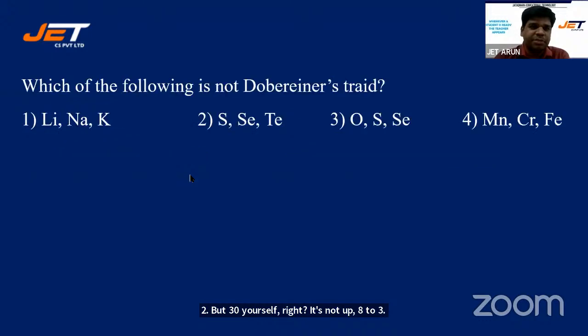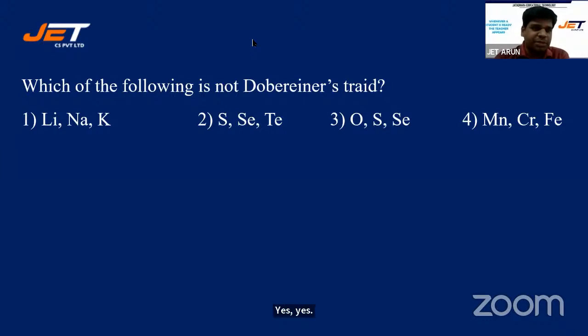Here's the next question. Which of the following is not Dobereiner's triad? Here you will have to remember atomic numbers and atomic weights. Yes, yes.